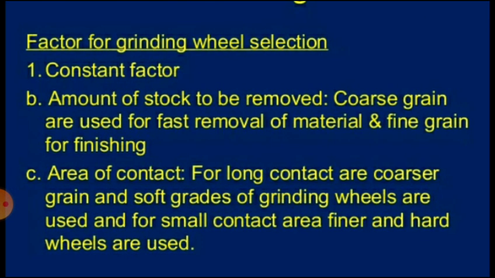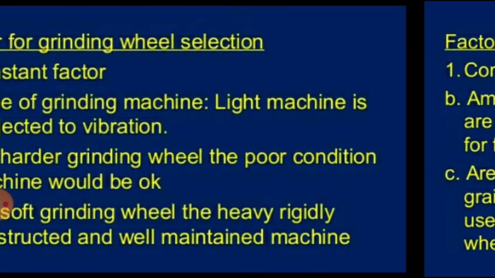Next under constant factors is the amount of stock to be removed. Coarse grain is used for fast removal of material and fine grain for finishing operations. Then the next parameter is area of contact. For long contact, coarser grain and soft grades of grinding wheels are used, and for small contact area, finer and hard wheels are used.